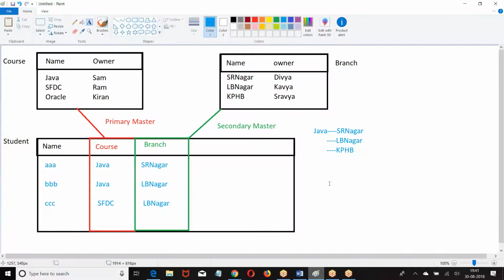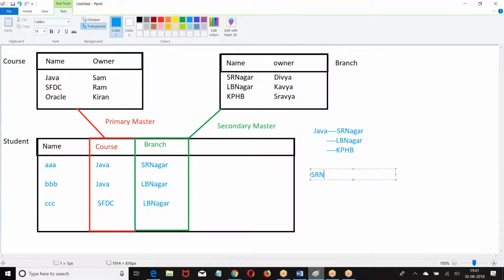One to many. If I choose SR Nagar, I can choose Java, SFDC, Oracle. It is also what? One to many. One to many becomes many to many.